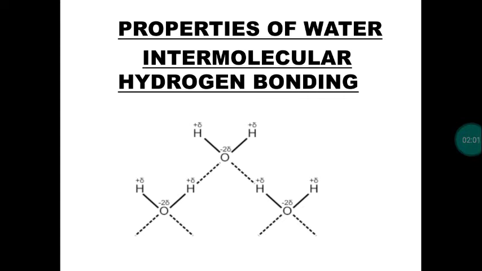Next, water generally has a high melting point and boiling point. This is mainly due to intermolecular hydrogen bonding. So one more question: we have to know what hydrogen bonding is. From the name, we know that there is a bond between hydrogen and a more electronegative atom. What about hydrogen? Hydrogen is a least electronegative element in the modern periodic table. According to the Pauling scale, the electronegativity of hydrogen is 2.1.